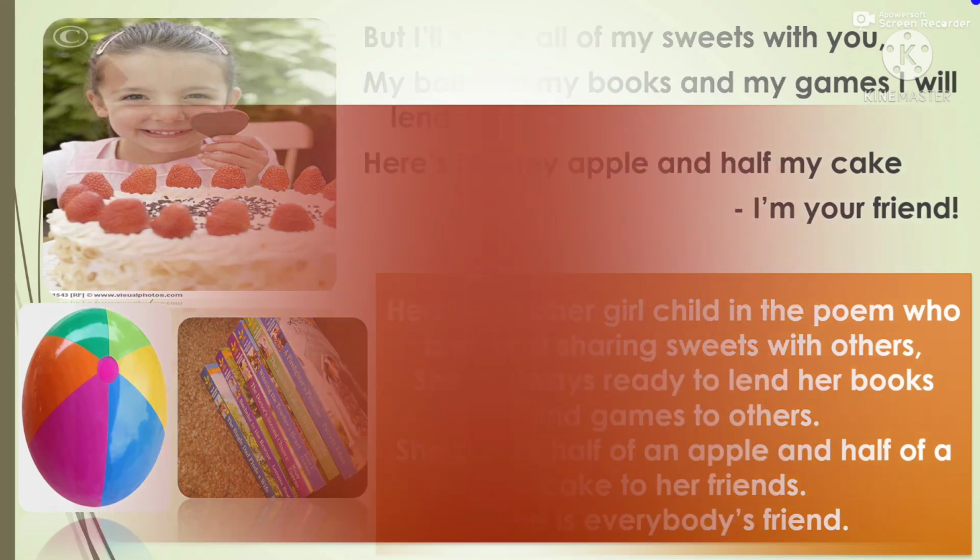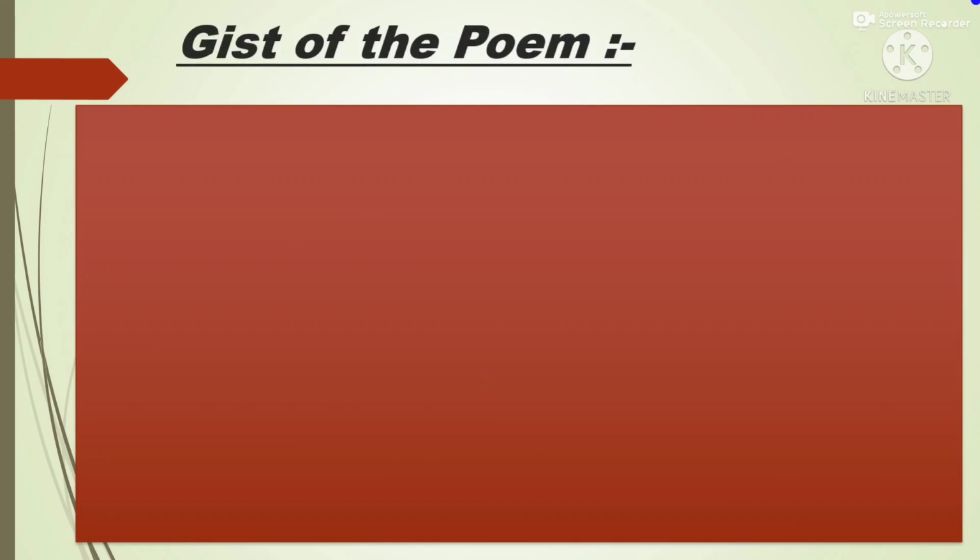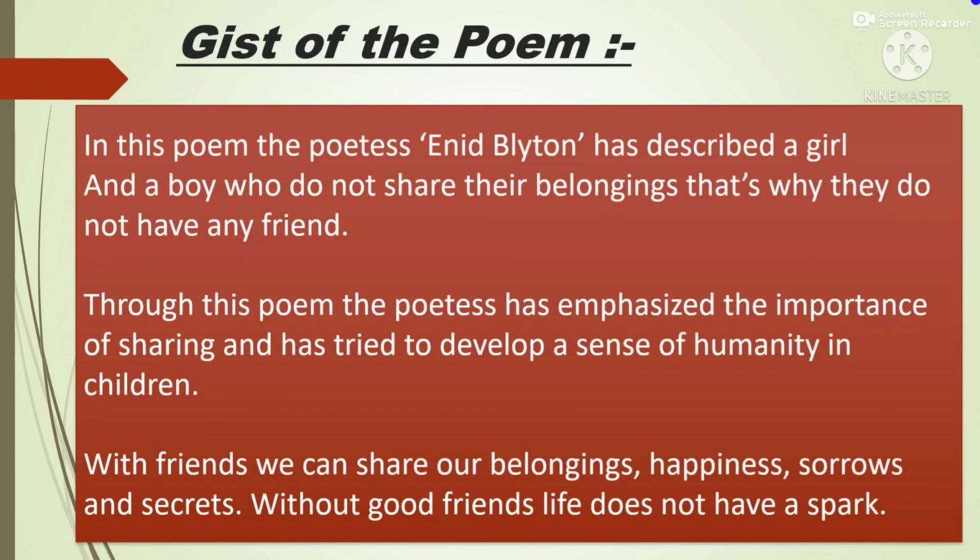So let us see the gist of the poem, or summary of the poem. In this poem, the poetess Enid Blyton has described a girl and a boy who do not share their belongings. That is why they do not have any friend. Through this poem, the poetess has emphasized the importance of sharing and has tried to develop a sense of humanity in children. With friends, we can share our belongings, happiness, sorrows, and secrets. Without good friends, life does not have a spark.